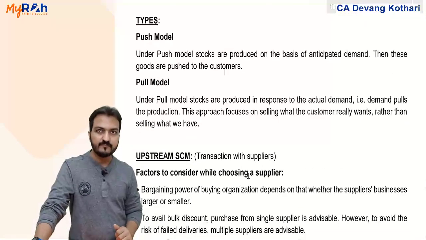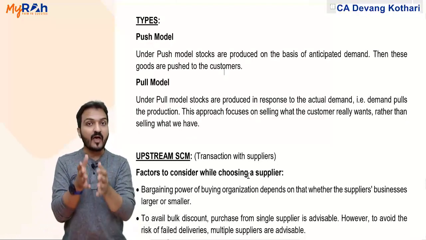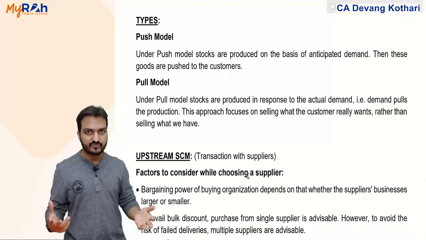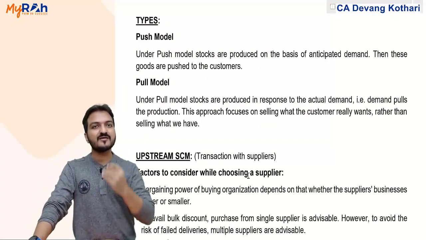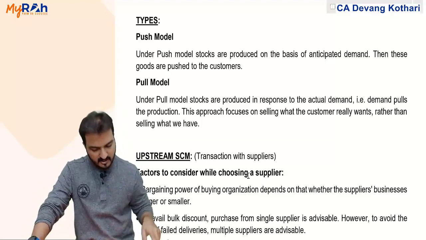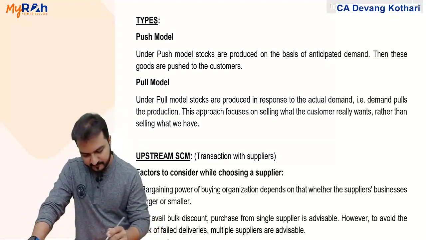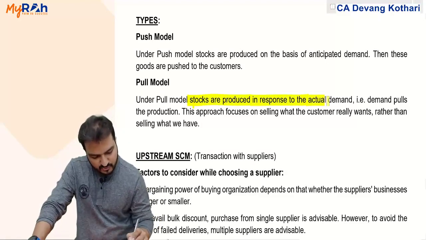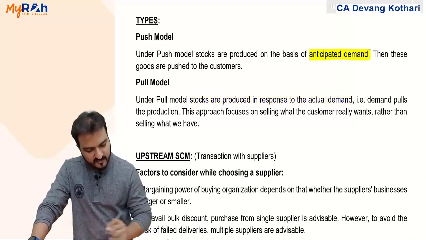While pull model means that I will identify what the customer wants and accordingly do the production. It is like an order-based industry, where I will produce only based on what the customer is demanding. In the case of pull model, stocks are produced in response to actual demand, not anticipated demand.